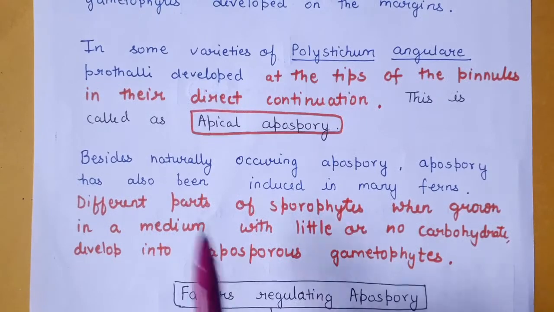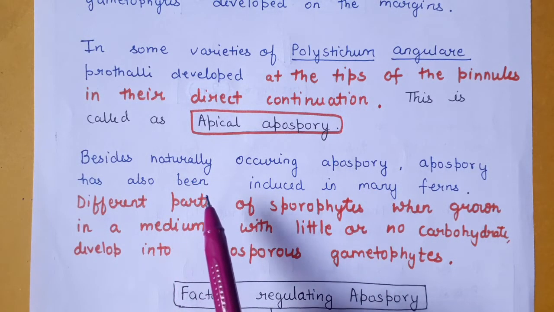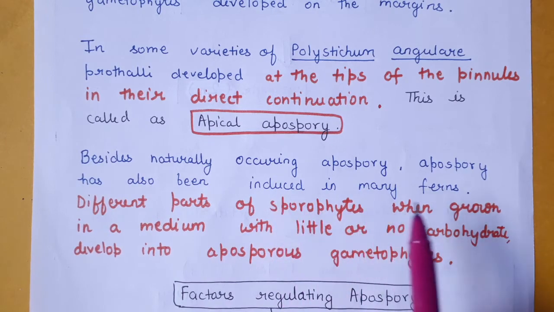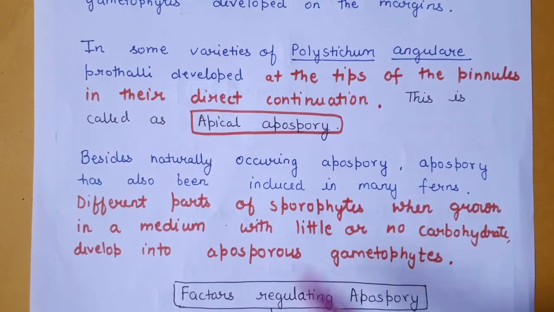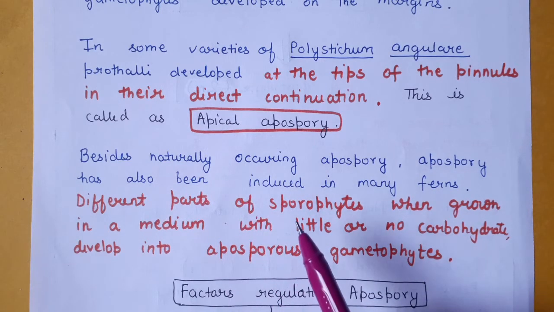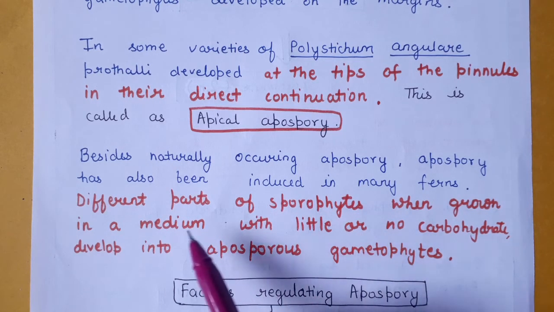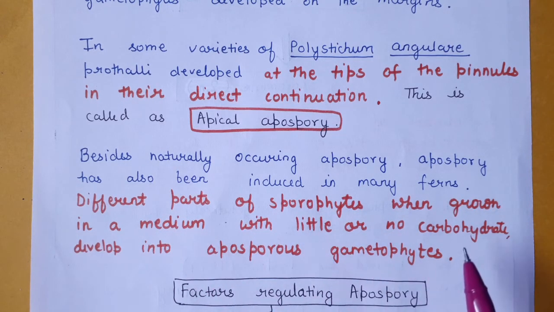Now, besides naturally occurring apospory, it has also been induced in many ferns. So this phenomenon of apospory is naturally occurring, but it can also be induced in the lab. In such a situation, different parts of the sporophytes can be placed in a medium with little or no carbohydrate.